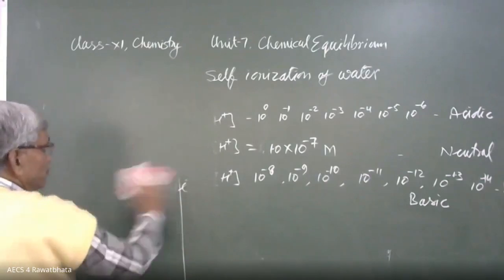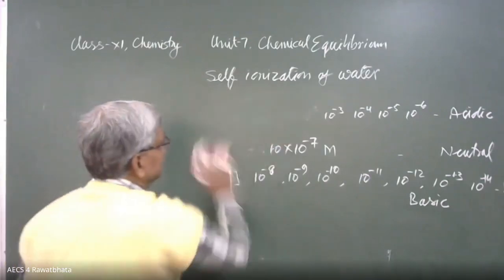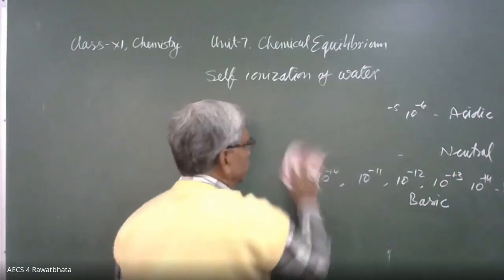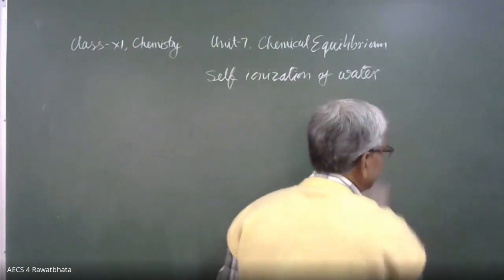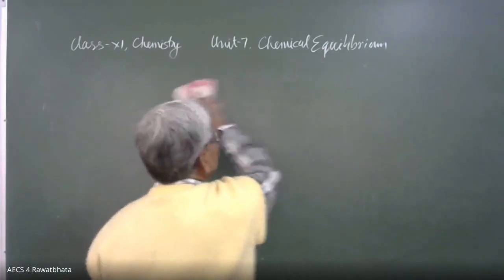This is very useful. Why is this limit of hydrogen ion concentration this much? This is because of the Kw, the ionic product of water.